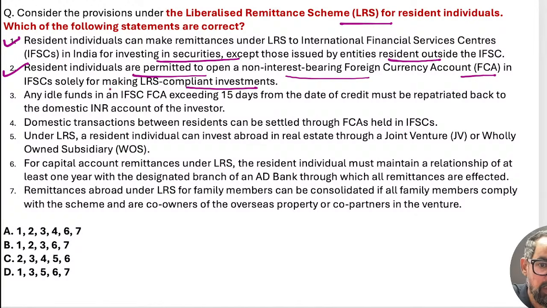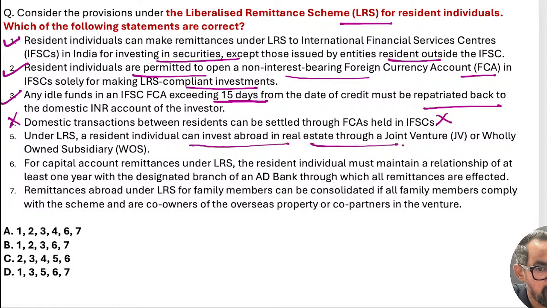Any idle funds that are not used, we have to repatriate back to INR. This is also correct. Domestic transactions between residents are not permitted under this one, so this should be wrong, right? Fourth one should be wrong. Fifth one, under the LRS, resident individual can invest abroad in real estate and joint venture wholly owned subsidiaries.